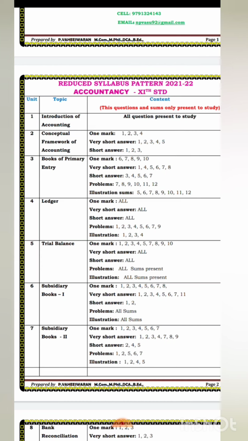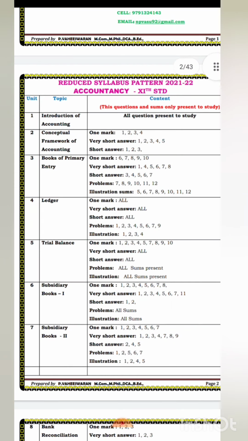In the books of prime entry, we have 6 sums, no? And then illustration sums, 1, 2, 3, 4, 5, 6, 7, 8 illustration sums are there, and problem sums are 6. Many times we have solved the problem sums, ma. So in today's work, solve these 8 illustration sums in the accounts note itself. No need to do anything in the accounts paper or A4 sheet.